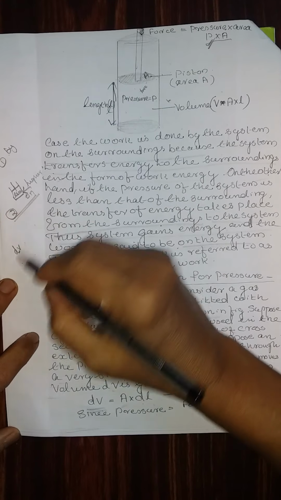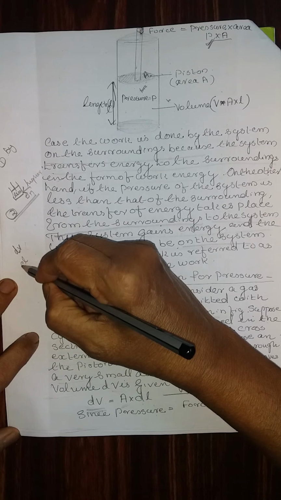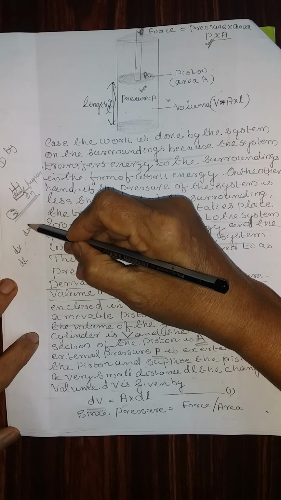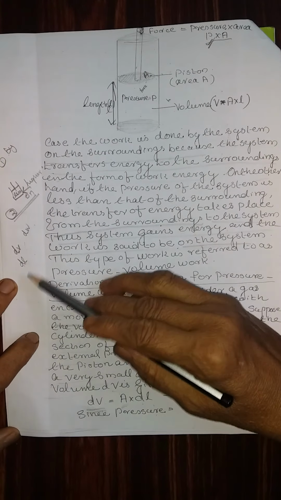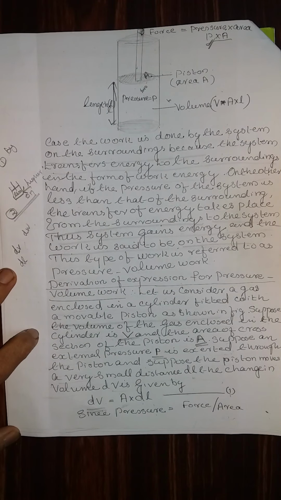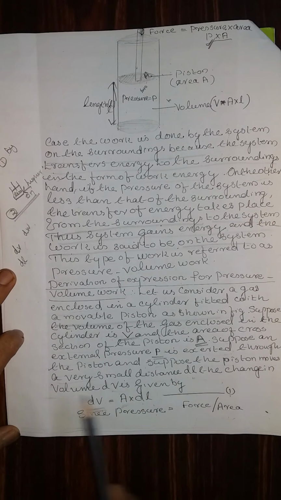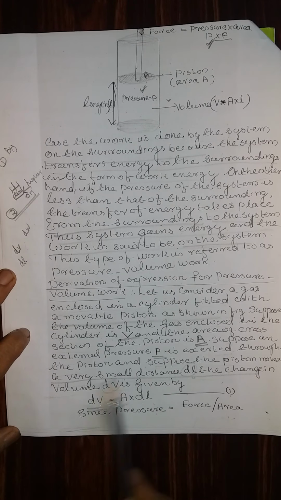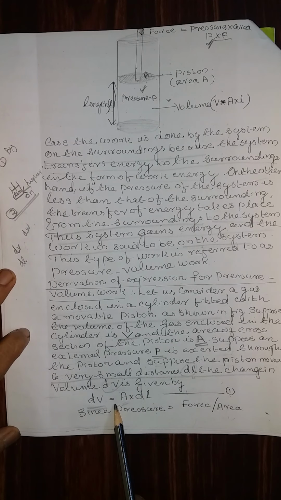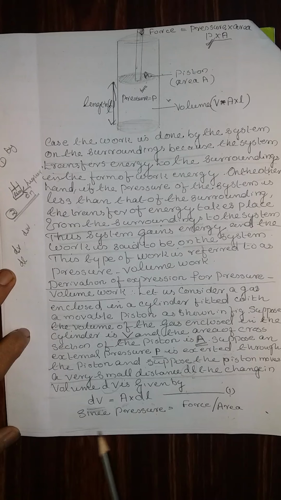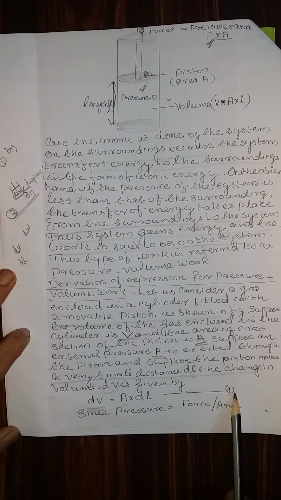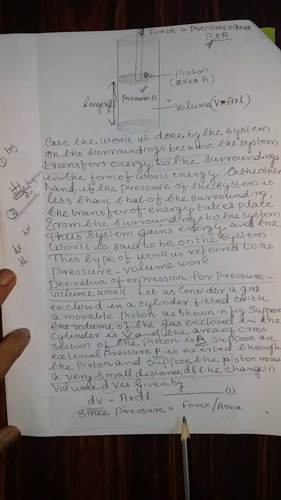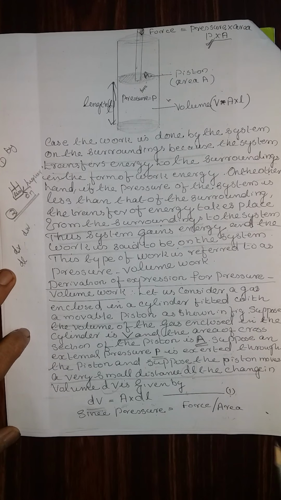Consider an infinitesimally small distance dl and an infinitesimally small work done by the system dw, so that we can find the total work by integrating between the two limits. Then suppose the piston moves a very small distance dl, and the change in volume dV is given by dV is equal to A into dl. This is equation number 1. Now we are going to apply certain factors in these equations.